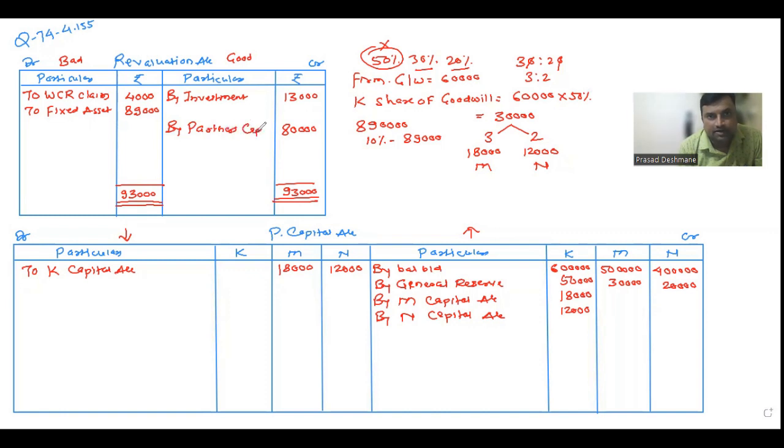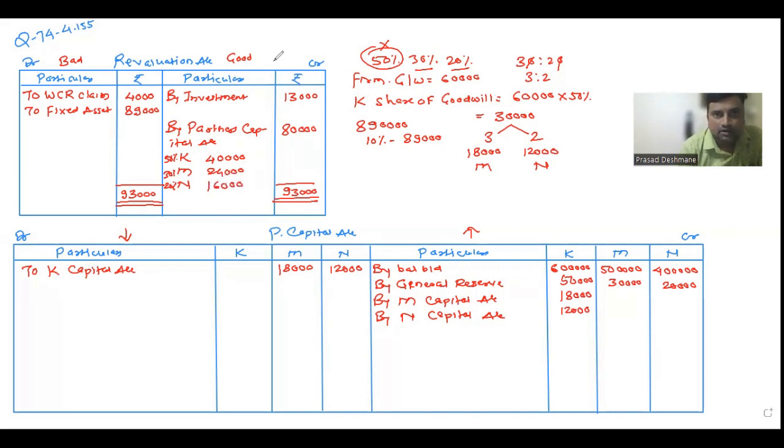That's why I'm writing here partners' capital accounts. I split between all partners K, M, and N according to their profit sharing ratio, which is 50%, 30%, and 20%. If I split 80,000 in 50%, 30%, 20%, you get 40,000 for K, 24,000 for M, and 16,000 for N.